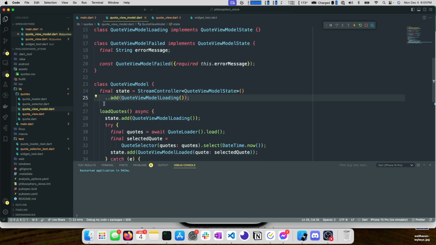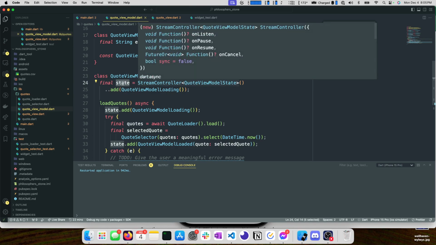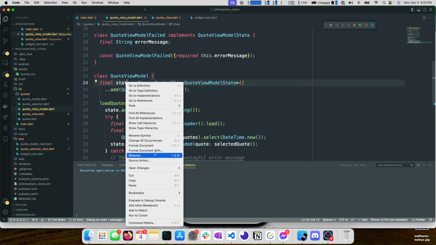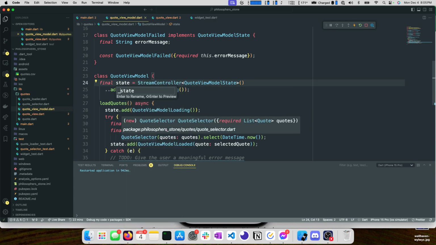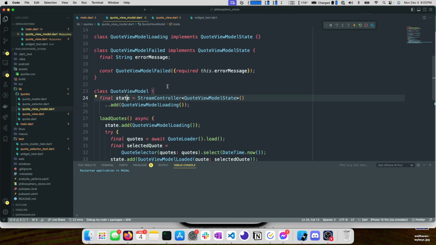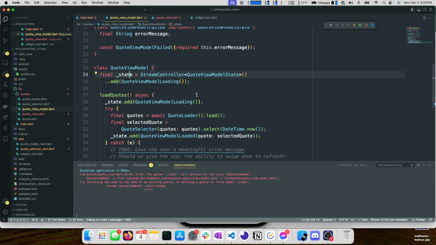So we have a couple options. Something needs to be a stream controller. So what we can do, this is probably the simplest solution, would be to rename this and add an underscore at the beginning. This makes it private. Maybe. Oh, the refactoring tools are not enjoying that. I'll give it another 5 seconds and see what happens. Okay, it tells me that the renamed field will be invisible in quote view.dart. Yeah, that's fine. Rename it. I'll worry about that in a minute.